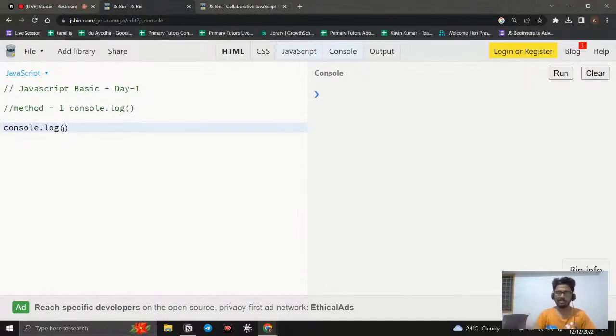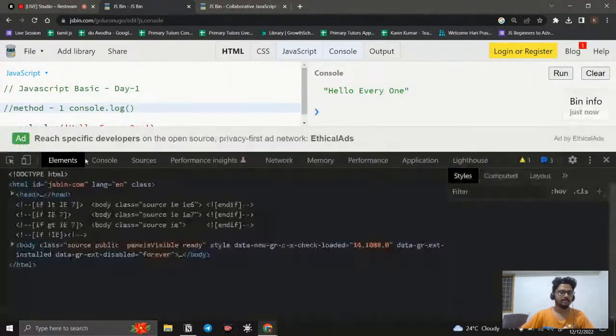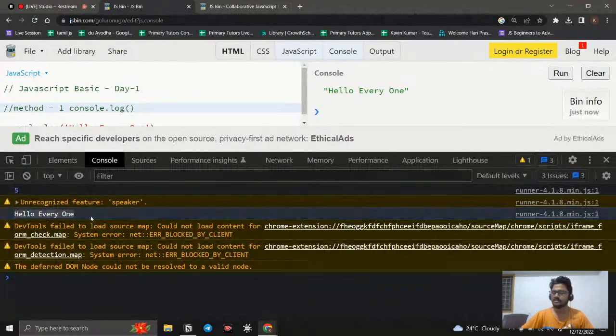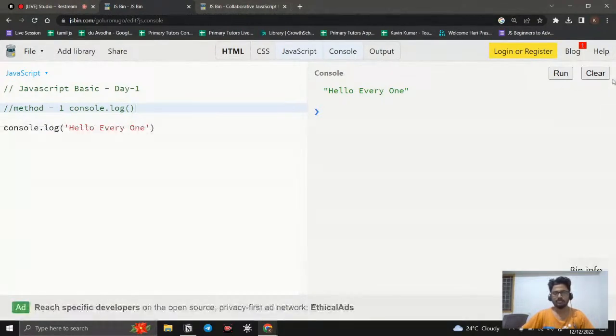For example, we have the console.log. I simply say hello everyone, simply like this. If I click run, you can see in the console we get hello everyone. And if I right click, inspect, and go to the console, we can see we get this hello everyone, right? So this is what it will do. The console.log we use for debugging. Using this method, we can check inside the console.log whether it is done perfectly. Then it executes. If it is not, or it shows something undefined or not optimized, it will throw some errors.